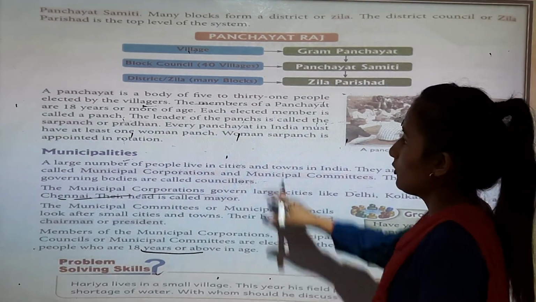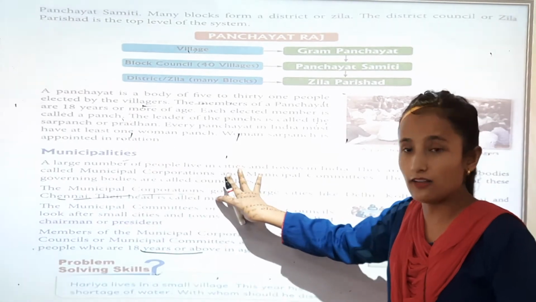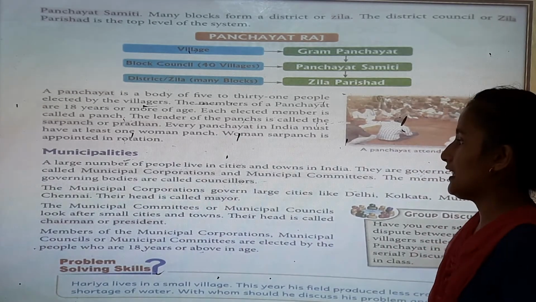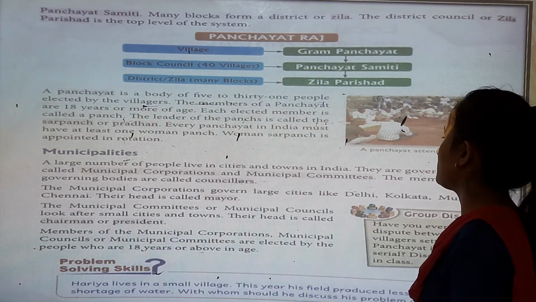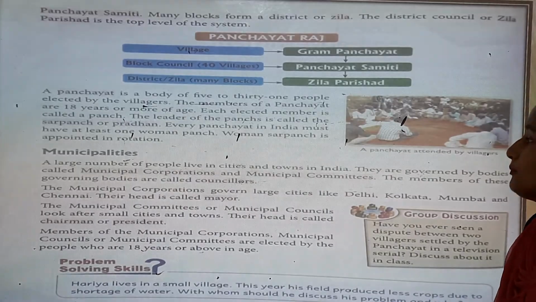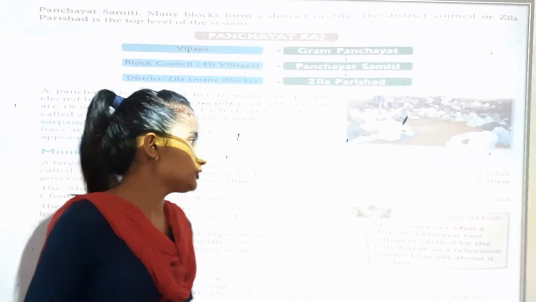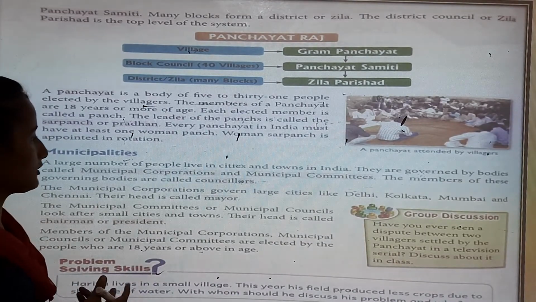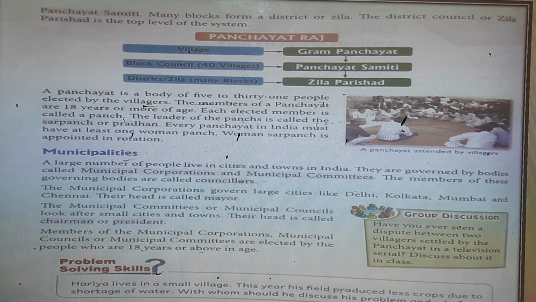Municipalities. Now we have learned about village areas. Now we are going to learn about cities and towns. A large number of people live in cities and towns in India. They are governed by bodies called municipal corporations and municipal committees. The members of these governing bodies are called councillors.